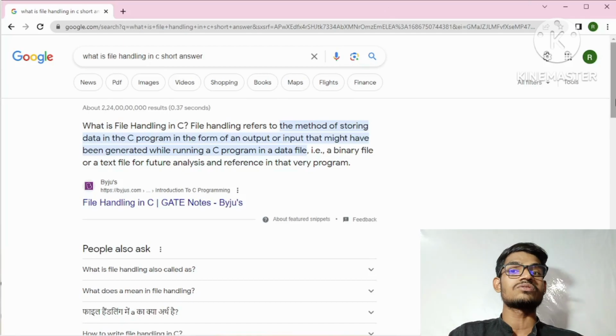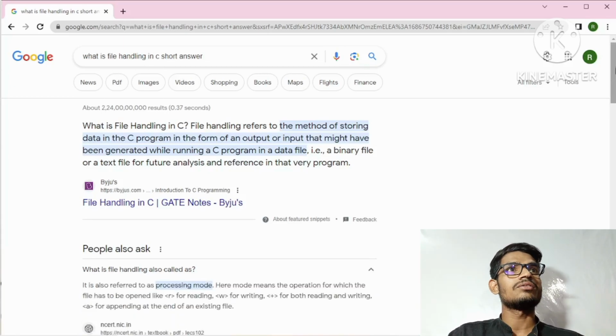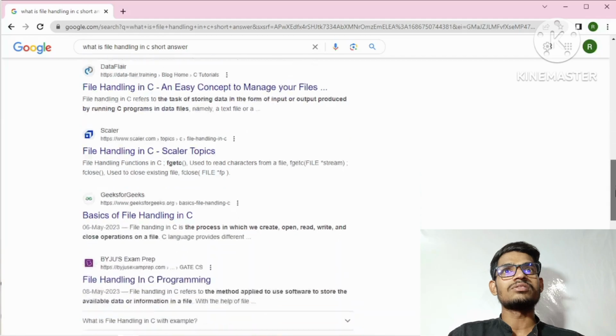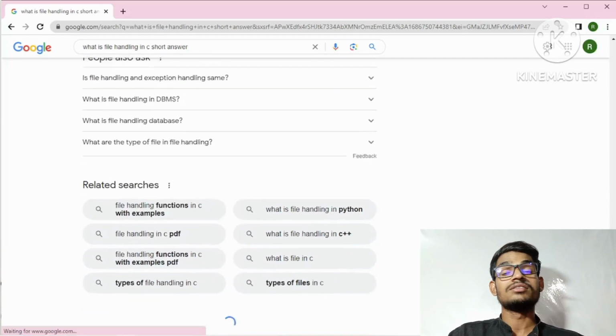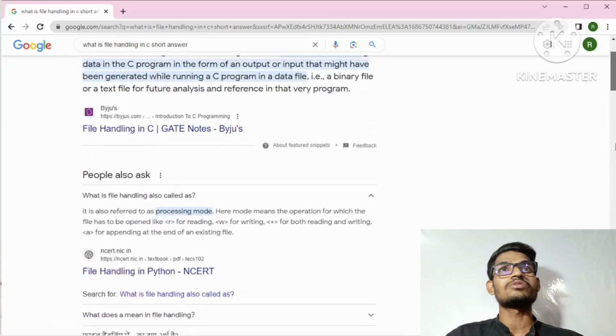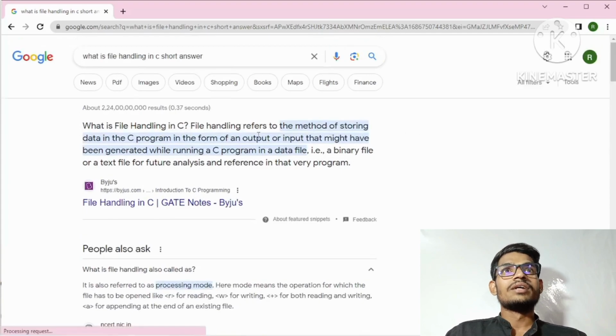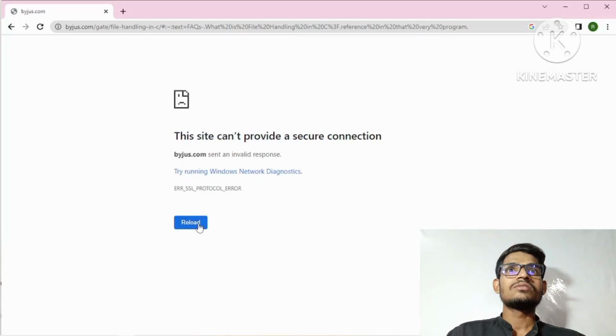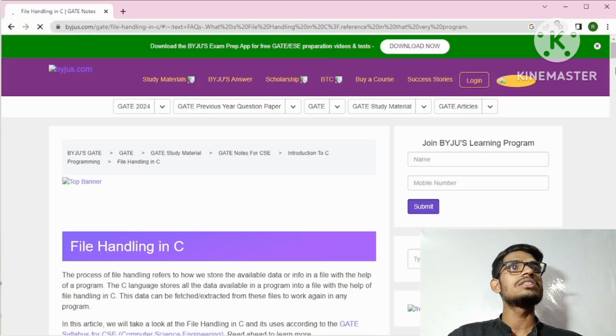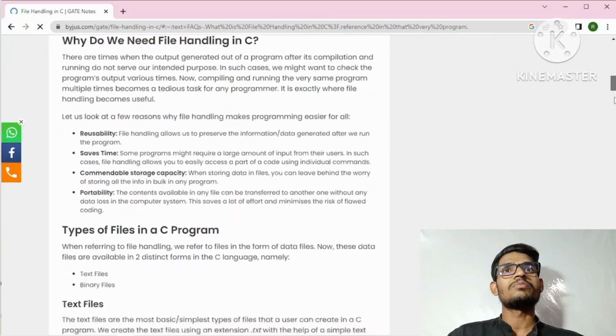Before that, I want to show you something advanced about C, which is file handling. There are so many types of functions with the help of which we are going to perform the operations.